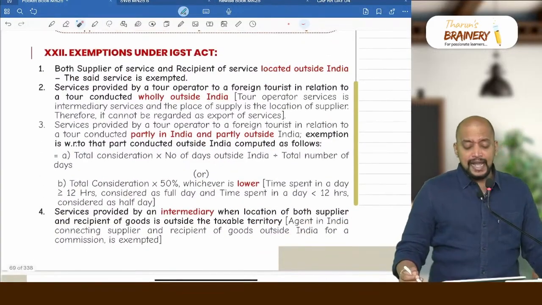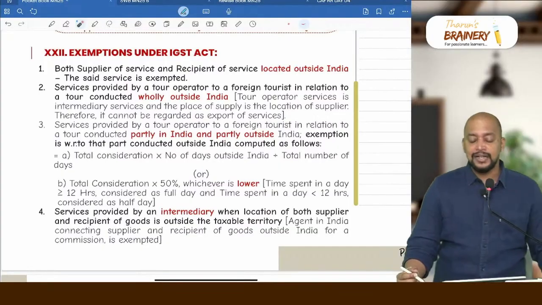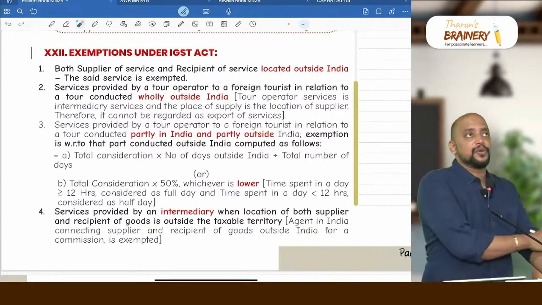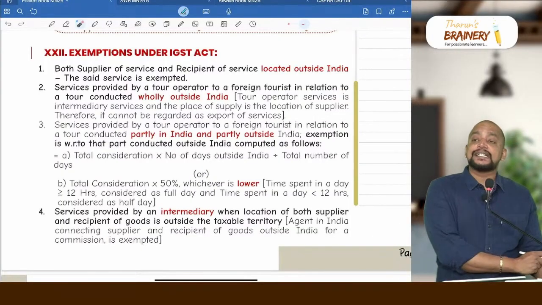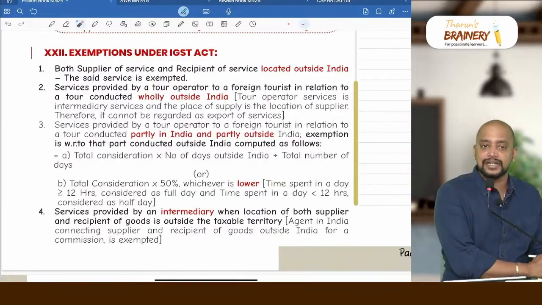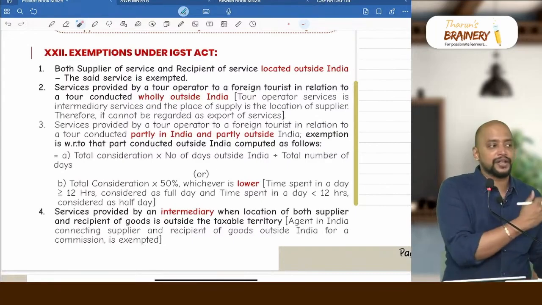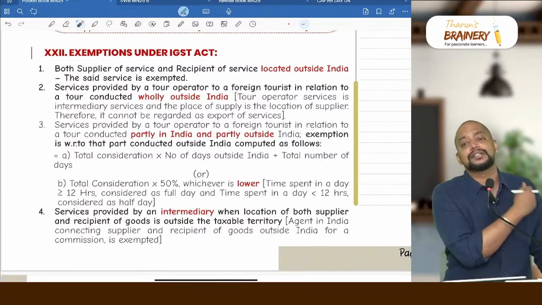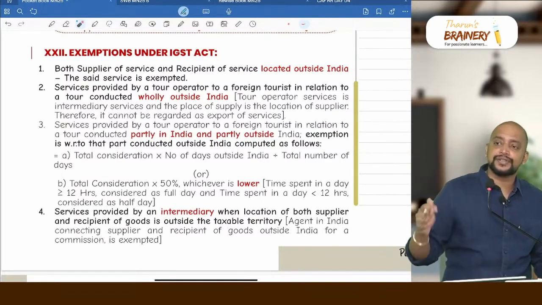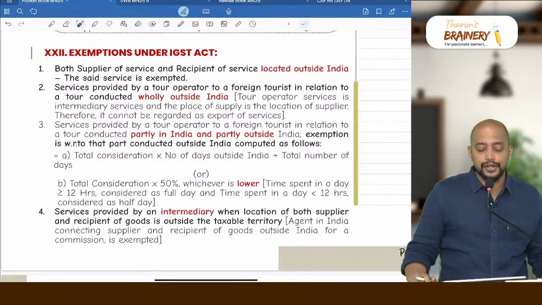Then we have exemptions under the IGST Act. So in this, we see the first point. If both supplier of service and recipient of service are located outside India, then there won't be any GST. First of all, place of supply cannot be determined when both supplier and recipient are outside India. So they have exempted all the services. Supplier of service outside India, recipient of service also outside India.